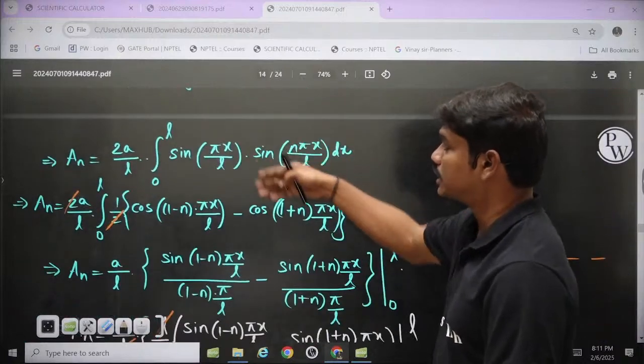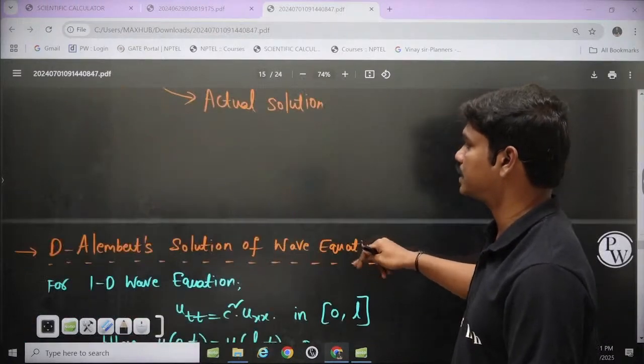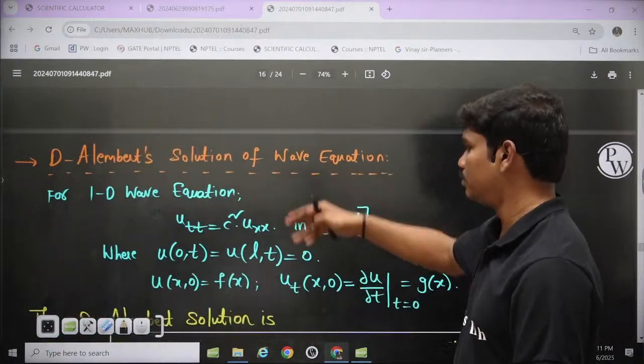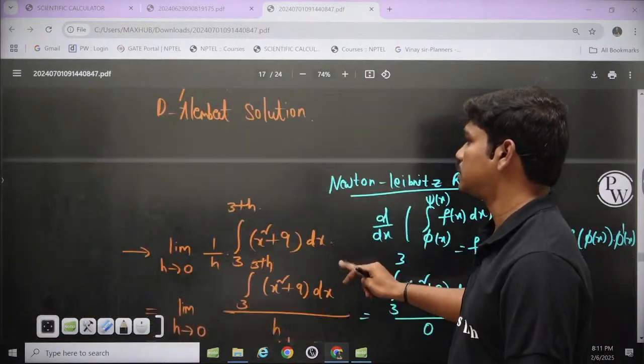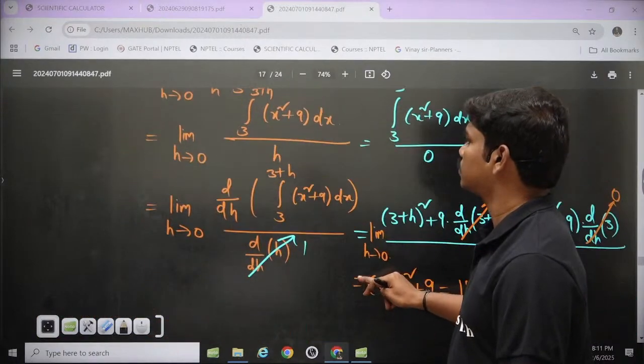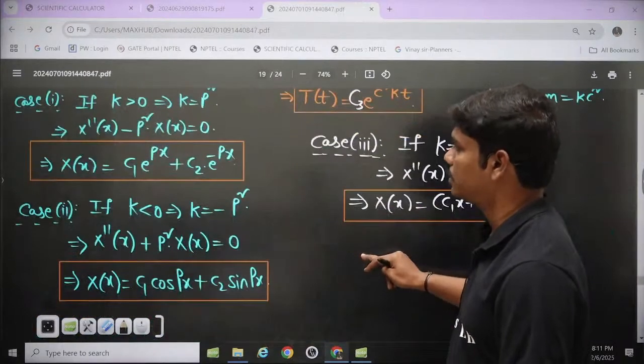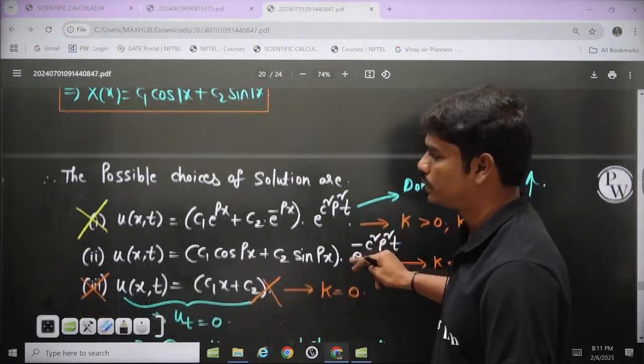You see, this is the Fourier series again for getting the functions. Actual solutions, D'Alembert solutions. This is some question, maybe the heat equation or the diffusion equation we have solved again, the transient 1D, which you even see in heat transfer.